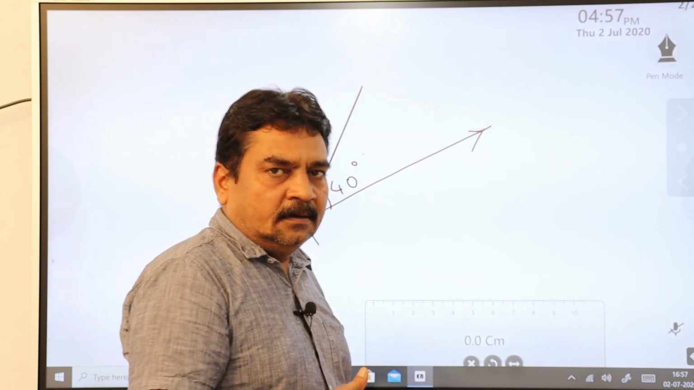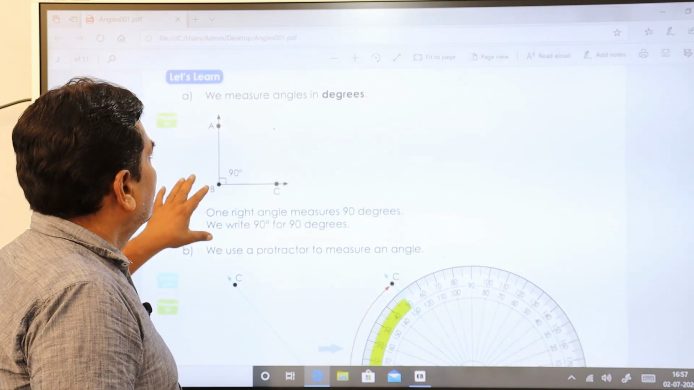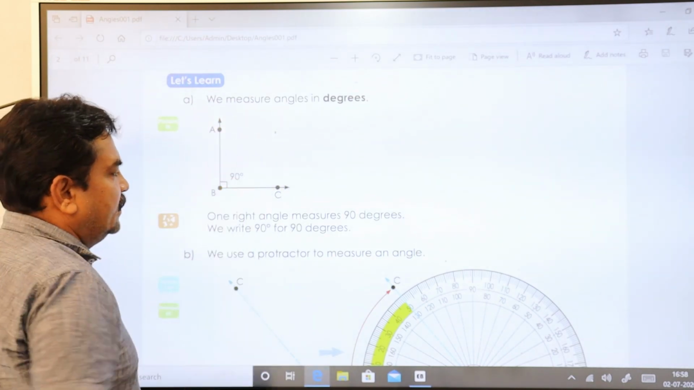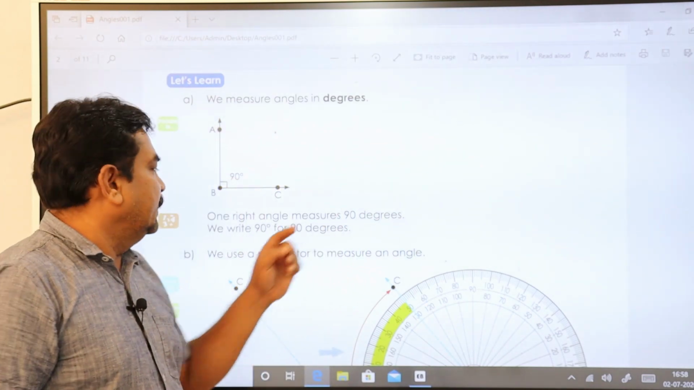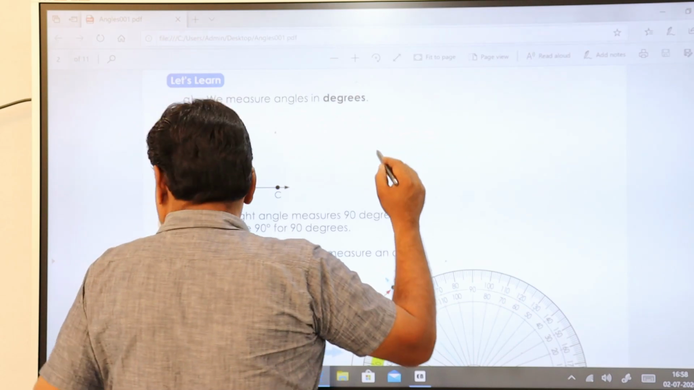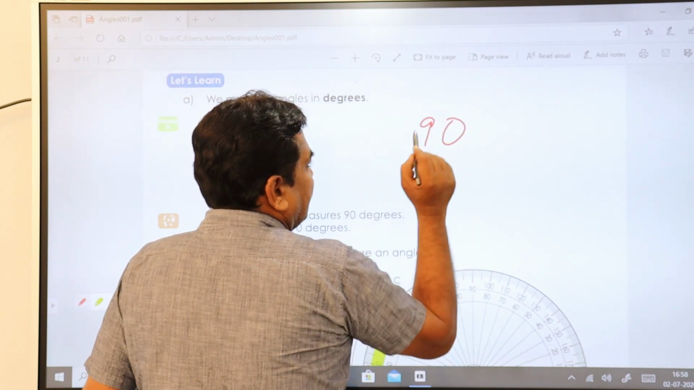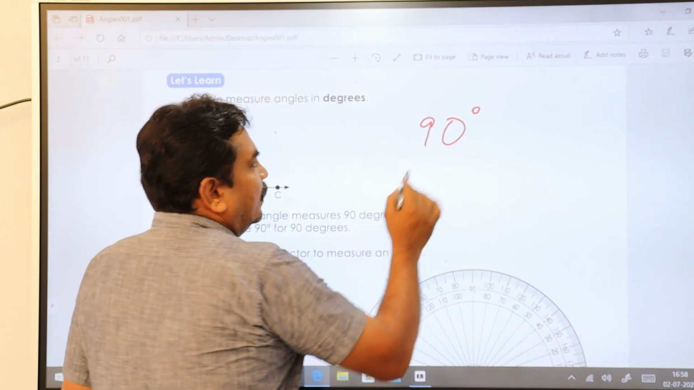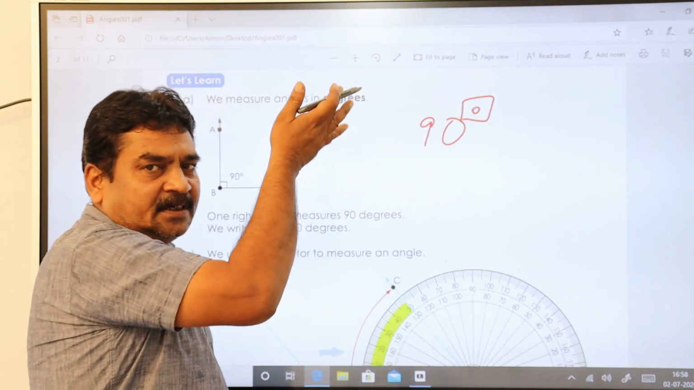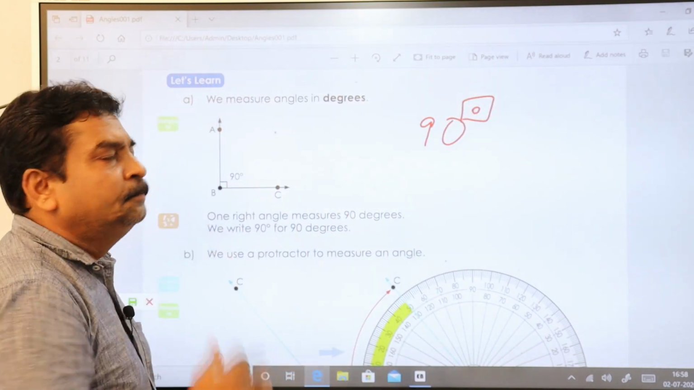Let us go back to our chapter. Here the same thing. We measure angles in degrees, we know it. This is your 90 degrees. One right angle measures 90 degrees. We write 90° for 90 degrees. This is a symbolic representation. Keep it as a symbol here. This is a symbol to represent degrees. You should write it as a superscript, above the value, towards the right side, not towards the left side.